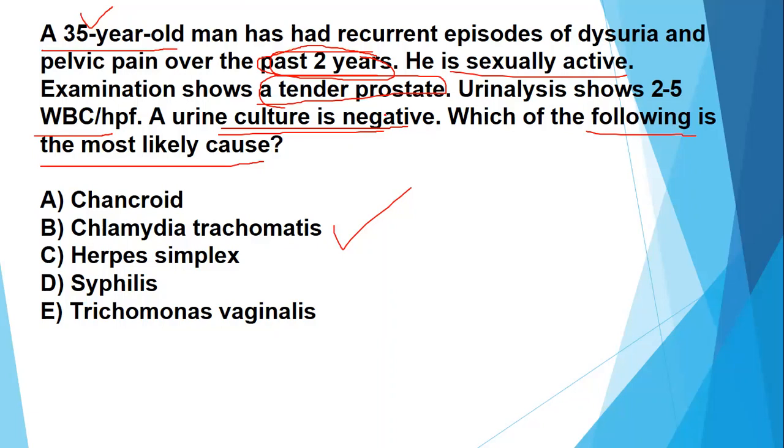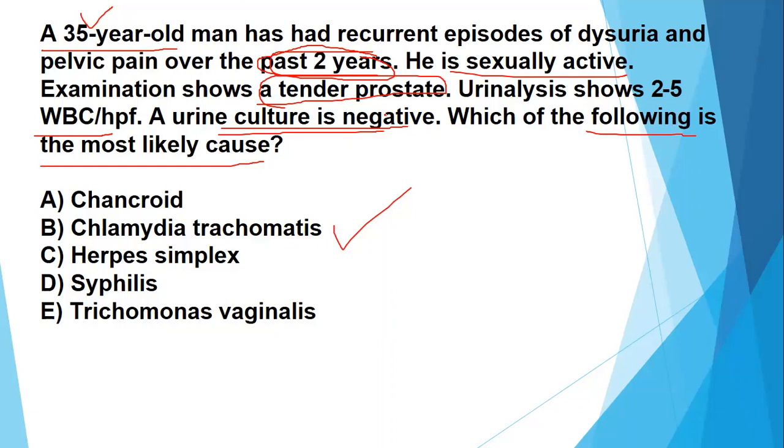It requires a specific culture media to grow. Similarly, chlamydia is an intracellular organism. So usually the culture is negative for chlamydia. So a negative culture doesn't rule out the infection. So it is important to mention that if the culture is negative, you should think of chlamydia or Neisseria as the etiology.